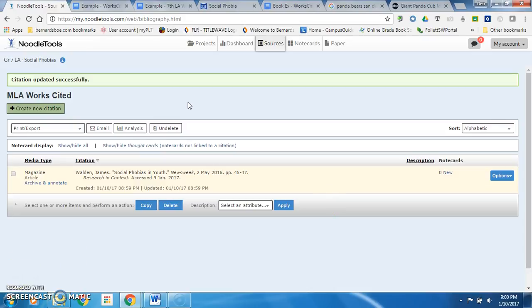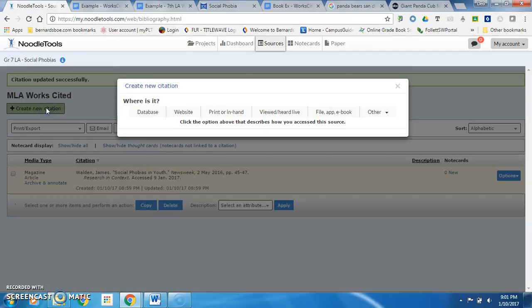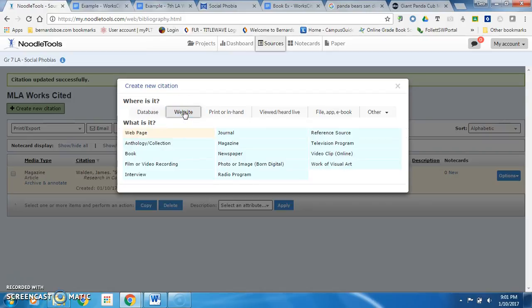Okay, the next citation I will demonstrate is entering a web page citation. Now take out your pink web evaluation note sheet and pause the video until you are ready to continue. Okay, so now let's click the Sources tab if you need to get back to the MLA Works Cited screen. Click the Create a New Citation button. For this citation, we will answer the Where is it question by clicking on Website, because we're doing a web citation, and then answer the What is it question by selecting Web Page, because that's what we're citing.